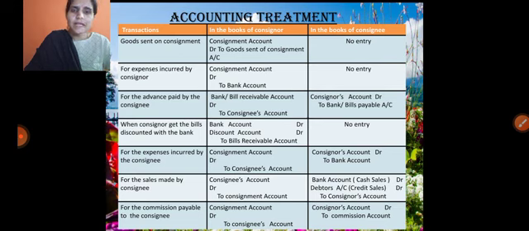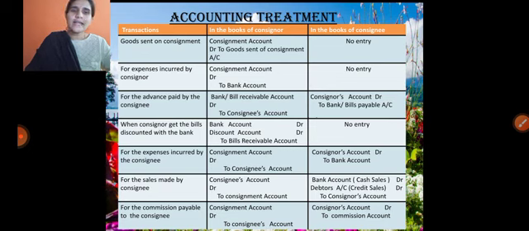Consignment is a nominal account. As per the nominal account rule, debit all expenses and losses, credit all incomes and gains. So sales we need to take on the credit side, by consignee's account debit to consignment account in the books of consignor. Whereas in the books of consignee, we need to write down the entries bank account debit, debtor's account debit to consignor's account.